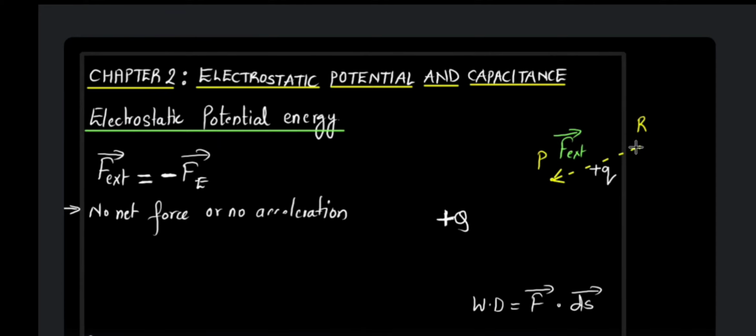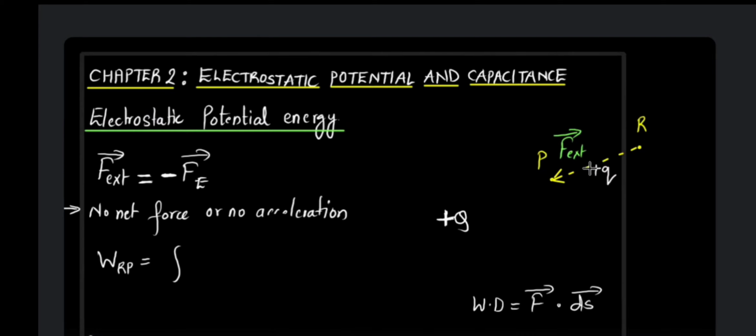So what I will do is find out the small work done and then add it together. That is basically doing integration. So I am going to integrate this path from R to P, in order to find out the total work done in getting that charge from R to P. Let me write down: the total work done in getting the charge from R to P will be the integration of force dot displacement.